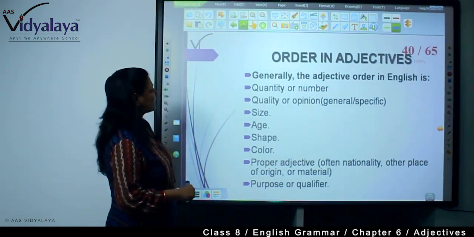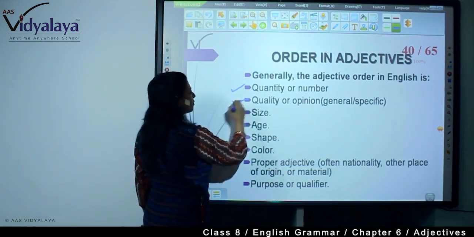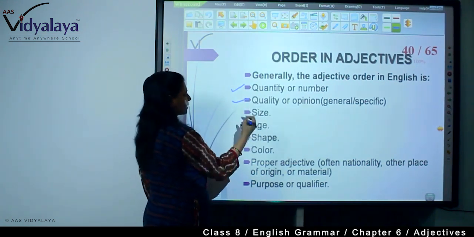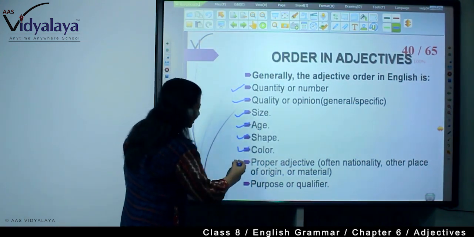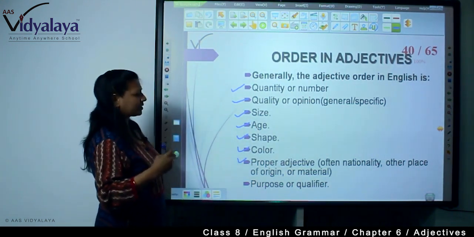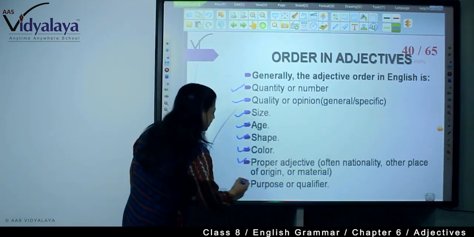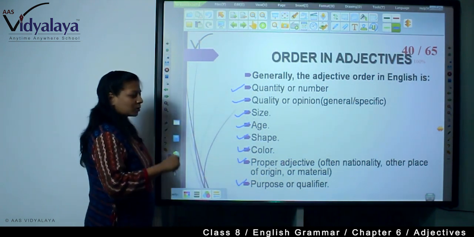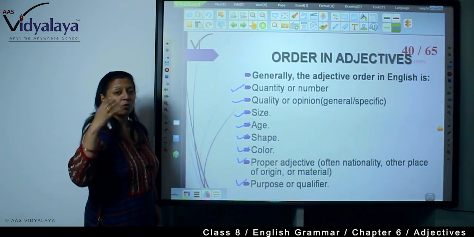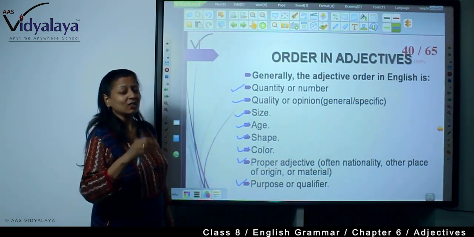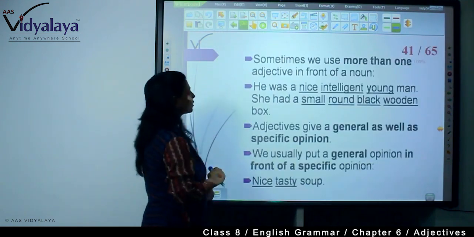Generally, the adjective order in English is: first you write quantity or number, then quality or opinion, generally a specific one, then size, then age, then shape, then color, then proper adjective of nationality or place of origin, material, and then purpose or qualifier. Two adjectives are very normal, very common, but when you write more than three or four, you will have to follow this order, and this is actually unusual also.